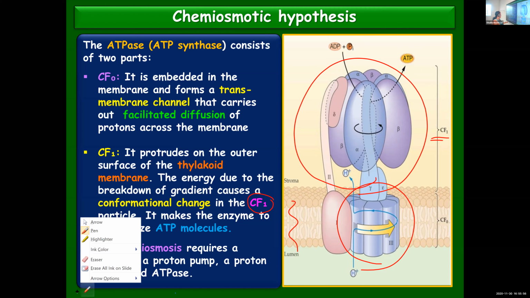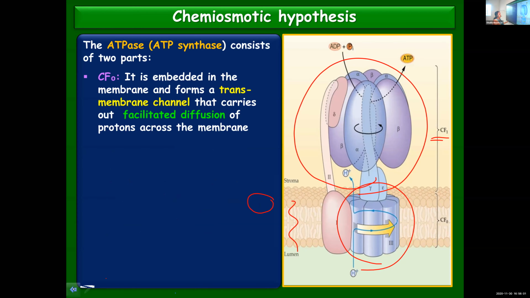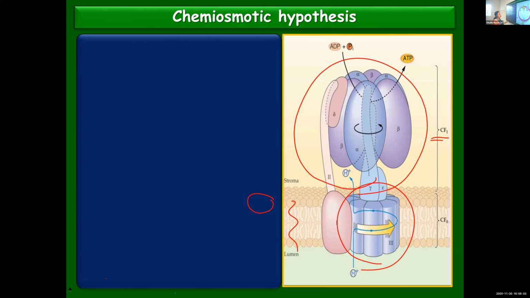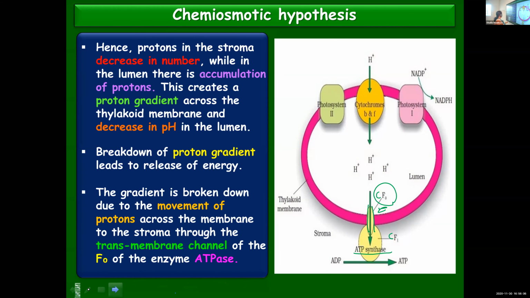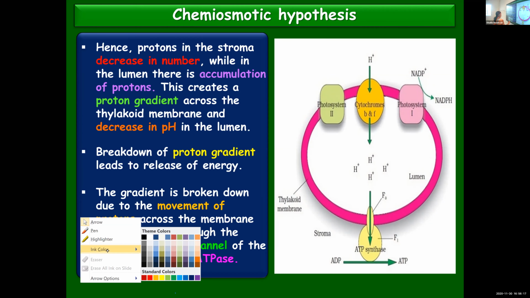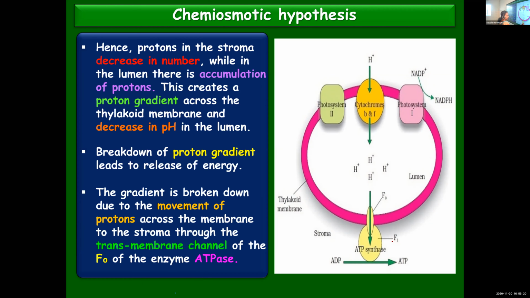I'll show the previous slide once again. So here you can find, this is the ATP synthase enzyme. It has got two parts, CF1 and CF0. And CF0 acts as a transmembrane channel. It is embedded in the membrane, as you can see.